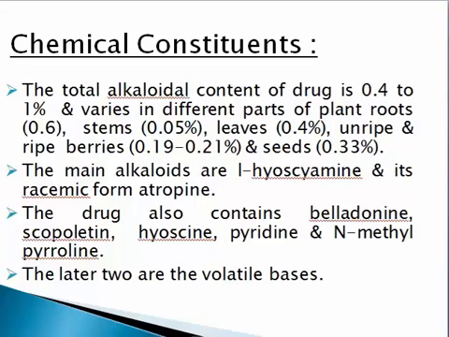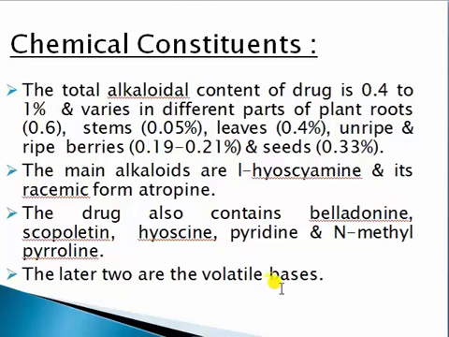The main alkaloids are L-hyoscyamine and its racemic form, that is atropine. The drug also contains belladonnine, scopolamine, hyoscine, pyridine and N-methyl pyrroline. The latter two, pyridine and N-methyl pyrroline, are volatile bases of Atropa belladonna.